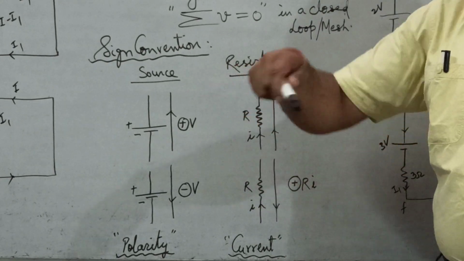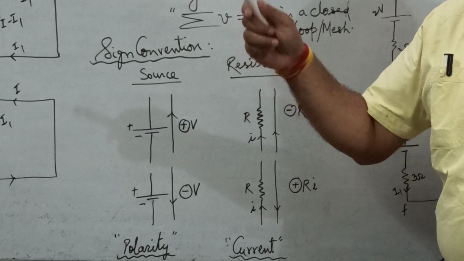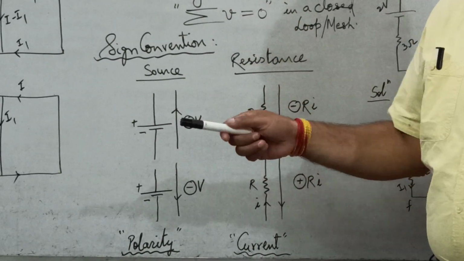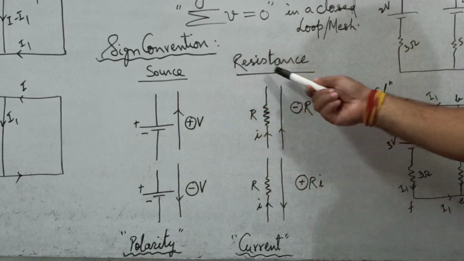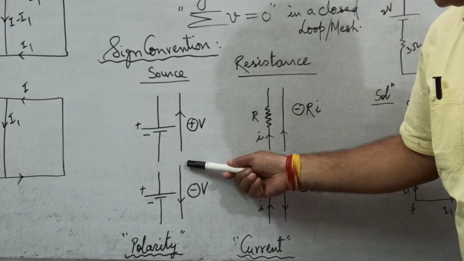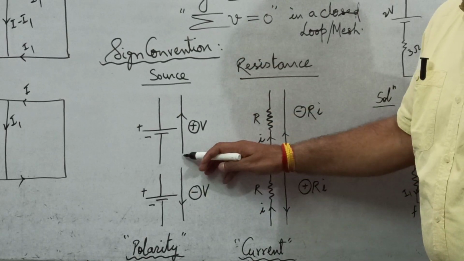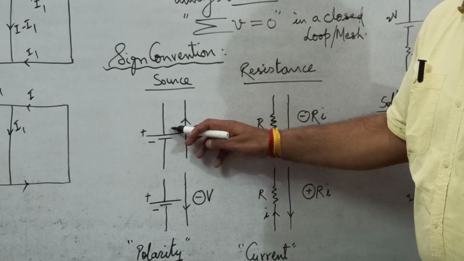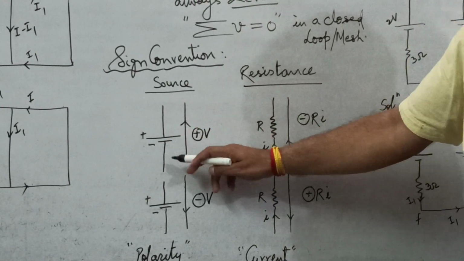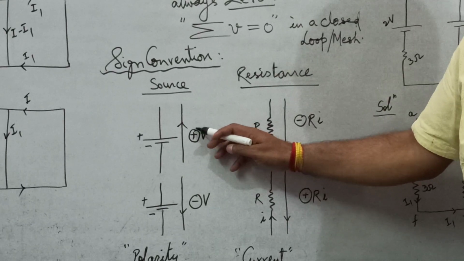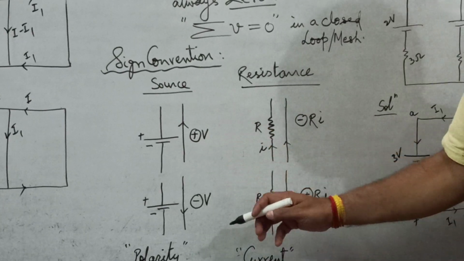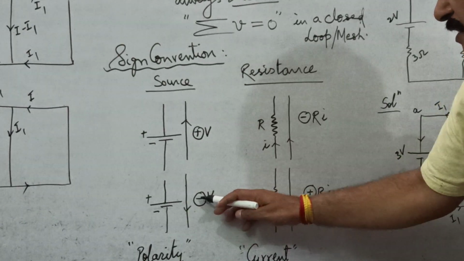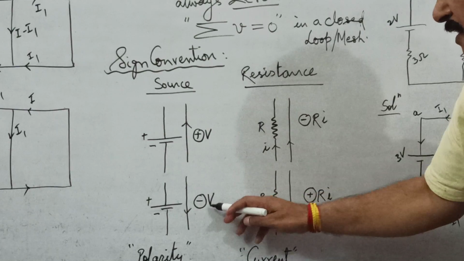See, as you move in a loop from one point back to the same point, along the closed loop, we come across either batteries or resistance. And if we happen to pass across a battery like this, this is the direction in which you are moving in the loop. If you happen to pass through a battery from the negative to the positive terminal side, in that case, the potential difference across the terminal of the battery is given positive sign. And if we happen to pass through a battery from the positive side to the negative side, then the potential difference across the terminals of the battery is given negative sign.